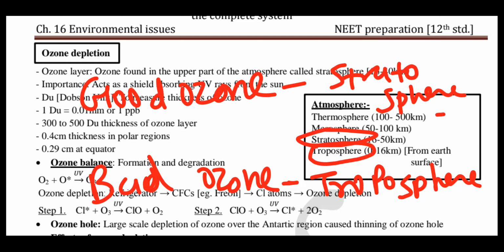Now, why do we call it good ozone and bad ozone? Good ozone acts as a shield which absorbs the ultraviolet radiations from the sun.